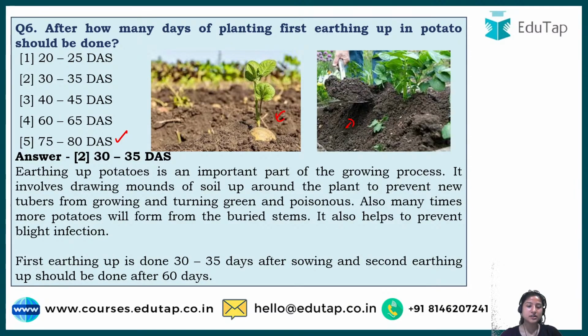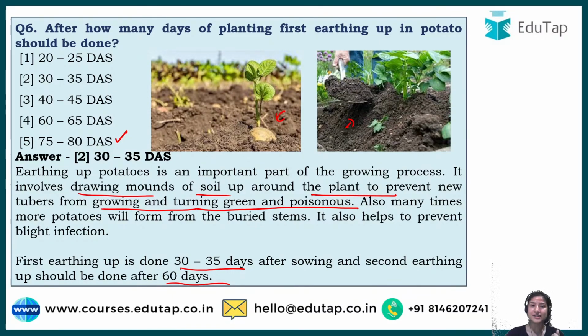And there are two earthing ups. The first is done after 30 to 35 days, and the second earthing up is done after 60 days. Okay, so usually we make mounds of soil around the plant to avoid the potato turning green and poisonous, because you must have seen potatoes at home that turn green, right?